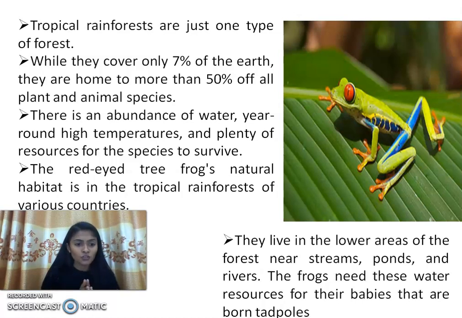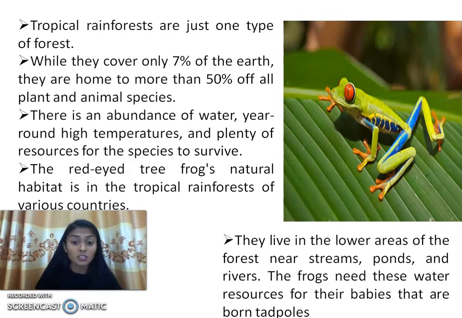The red-eyed tree frog's natural habitat is the tropical rainforest of various countries. As I told you, this is one of the examples of the tropical rainforest. The animals live in the lower areas of the forest near streams, ponds, and rivers, because maximum frogs live near the water, as we have seen, right? So they live near streams, ponds, and rivers.